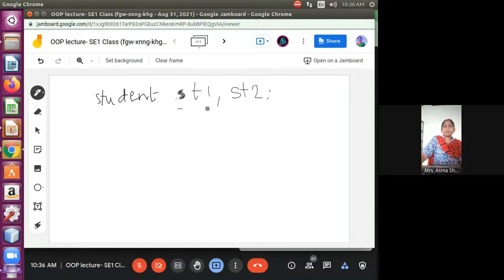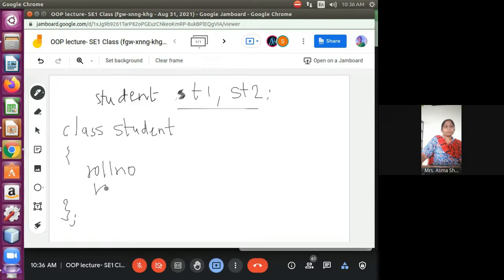Now when we create two objects, in our class student we have inside it roll number and name. So when I create the first object and second object, two objects, that time they should be somewhere in memory.